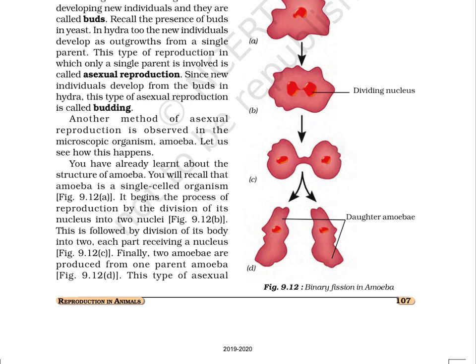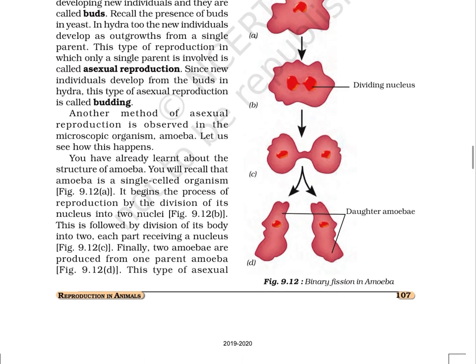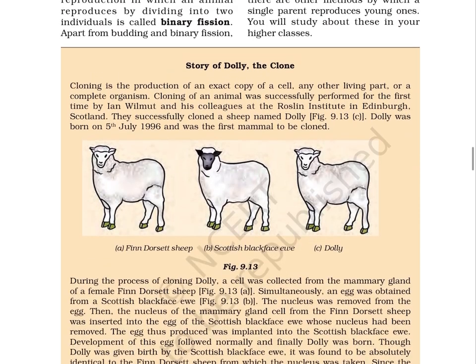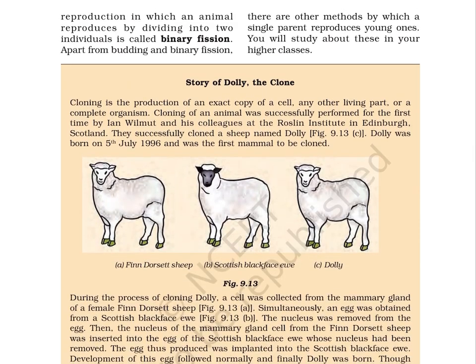Page number 108. This type of asexual reproduction in which an animal reproduces by dividing into two individuals is called binary fission. Apart from budding and binary fission, there are other methods by which a single parent reproduces young ones. You will study about these in your higher classes.